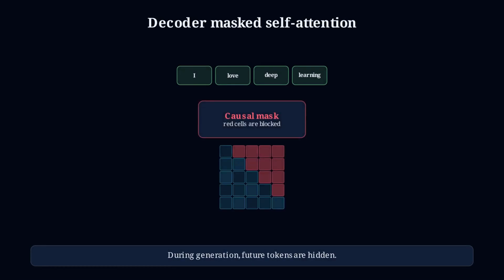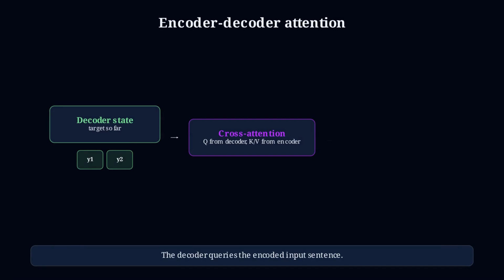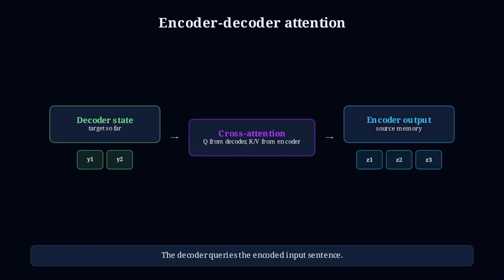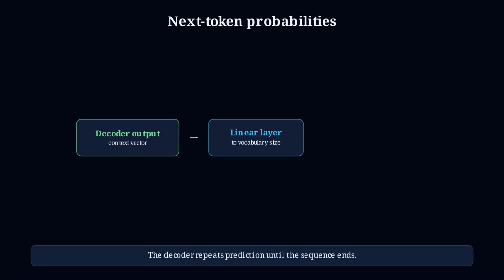The decoder is special because it must not cheat during generation. Masked self-attention blocks every token from seeing future tokens. After masked self-attention, the decoder uses encoder-decoder attention. This lets each output token look back at the input sentence. At the end, a linear layer and softmax produce probabilities over the next token. The decoder repeats this until the sentence is complete.